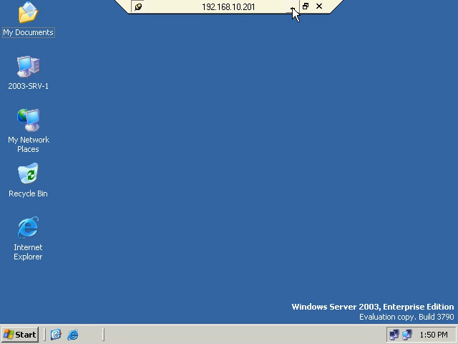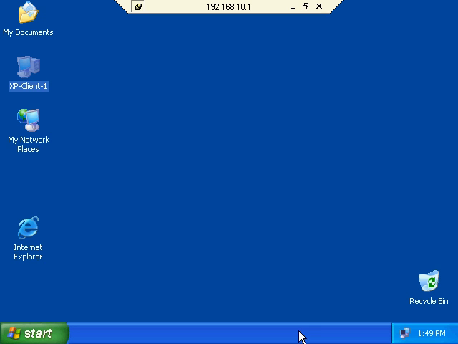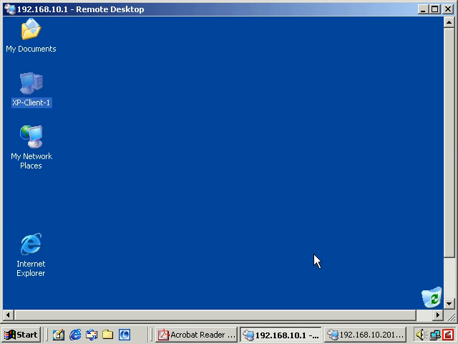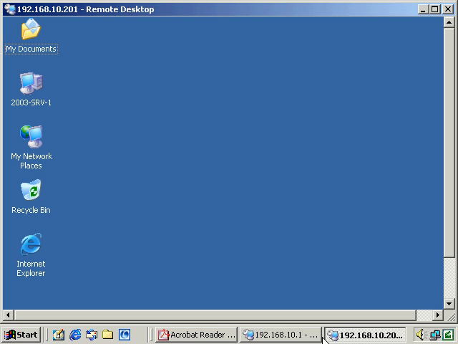I can minimize it, take me back to my base system. Then I've got both of these sessions open. I can actually work on either one of these servers. Here I'm not in a full screen window, where down below I actually see my other windows. So I can flip back and forth if I wanted to between my 2 sessions. So you see that?